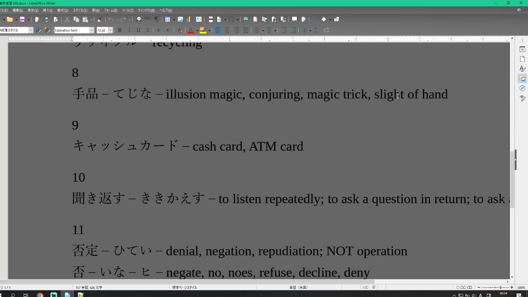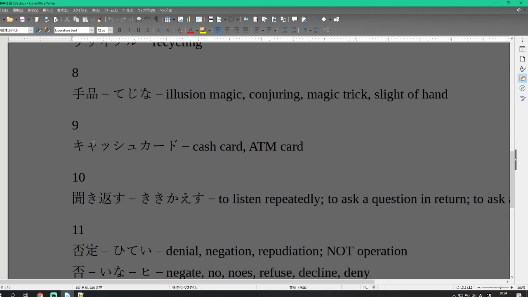And I'm interested to see, if you play Skyrim or something, if it also transfers to the illusion magic school, if that still counts as tejina. Tejina is illusion magic or sleight of hand.